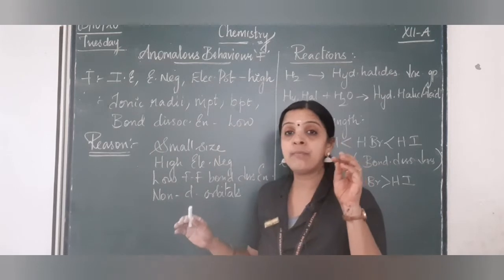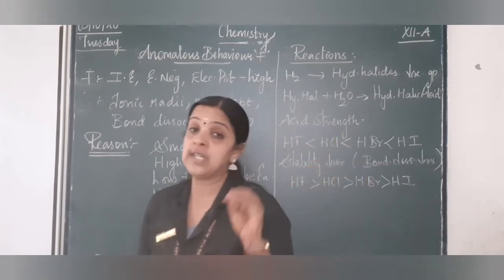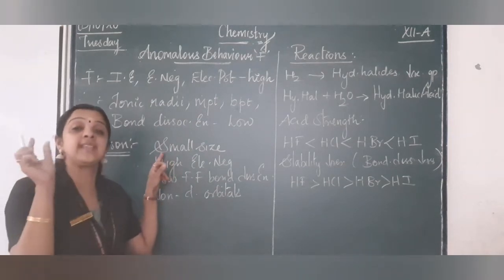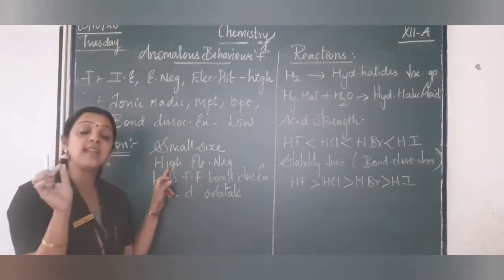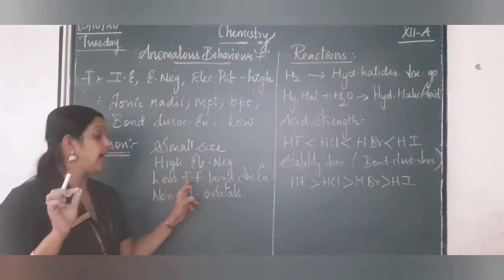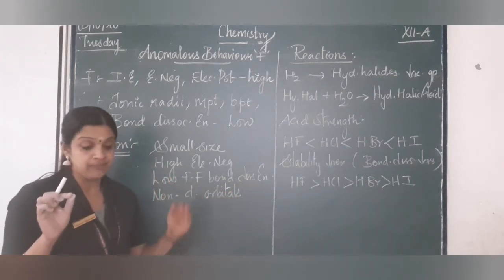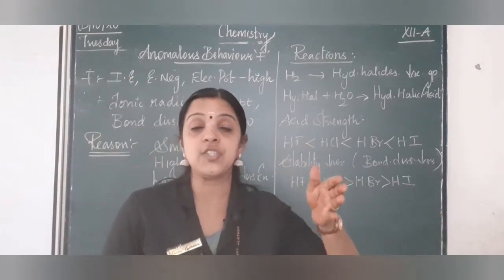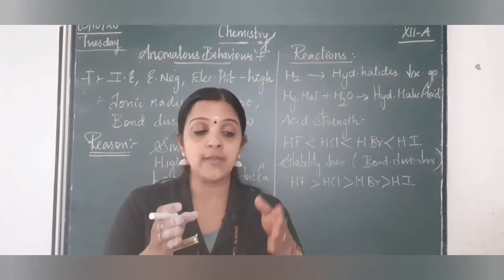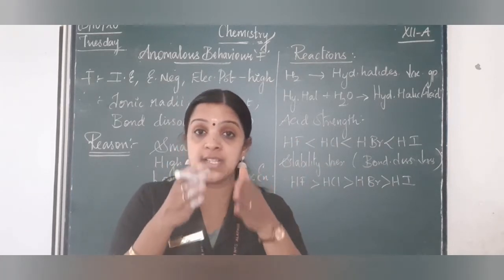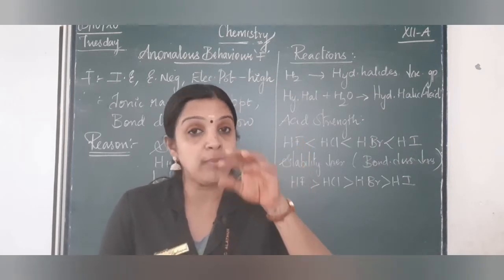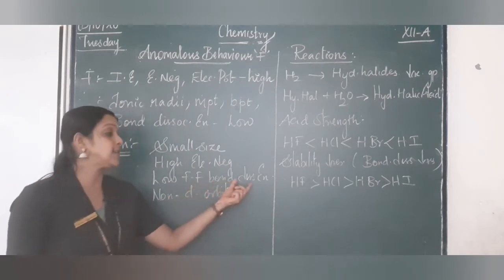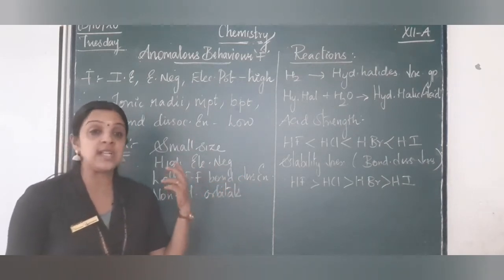Now, the 4 main reasons that contribute to fluorine's anomalous behavior are its extremely small size, very high electronegativity, and low F-F bond dissociation enthalpy. What is bond dissociation enthalpy, children? Dissociation means breakup. So when the fluorine bond is going to break, the energy required to break the bond is very less. Because of its very low F-F bond dissociation enthalpy, it shows an exceptional behavior.